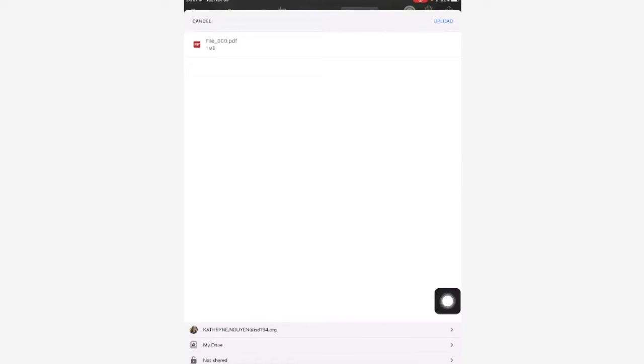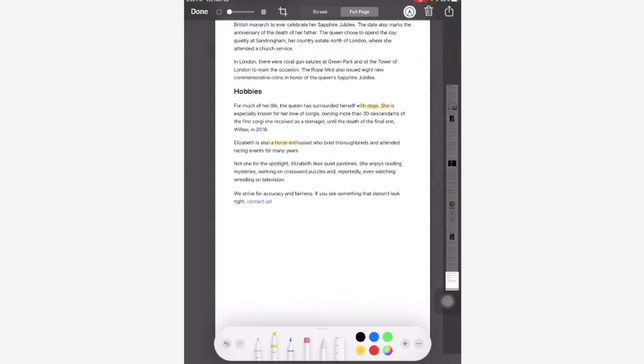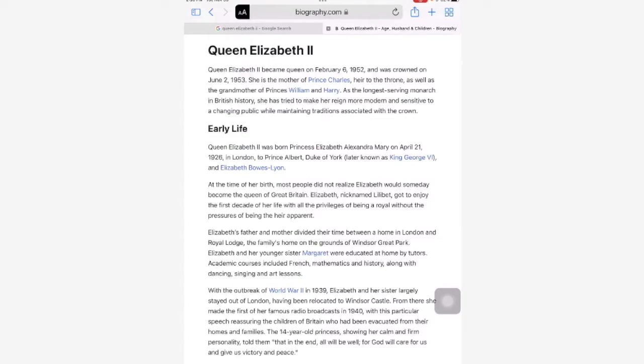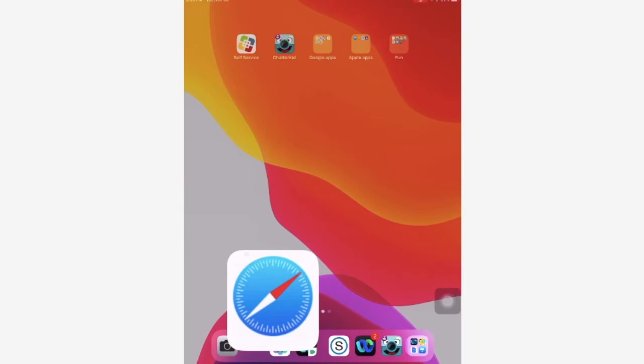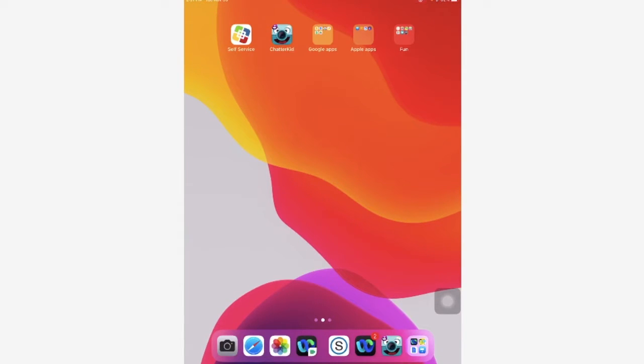You can use a piece of paper and a pen to write down all your facts. Anyway, if you want to save it on your Google Drive or in your files, you can do that. So I've got all my information. I've got my picture. Now I'm going to put them together on a program called ChatterPix Kids.